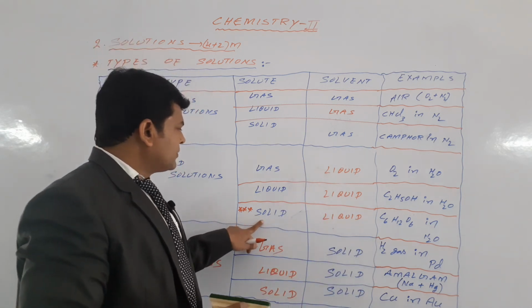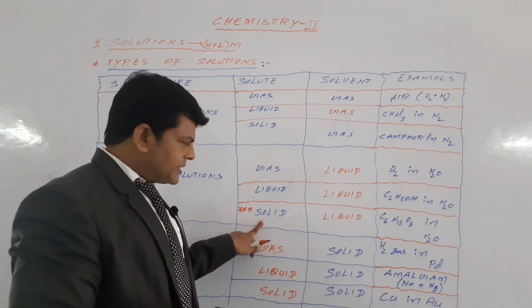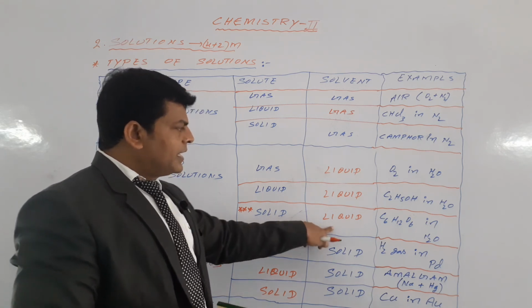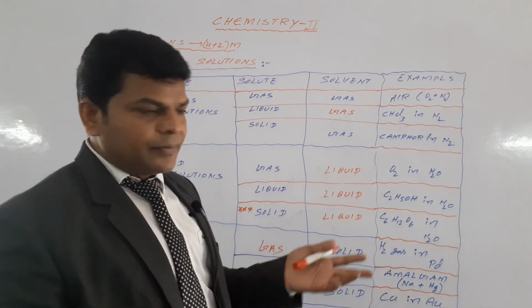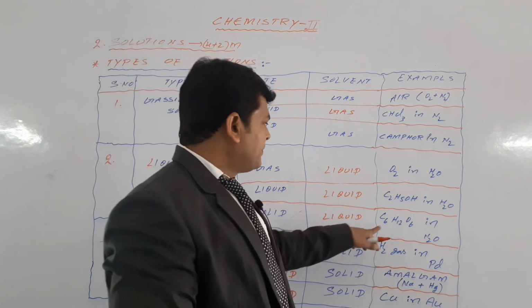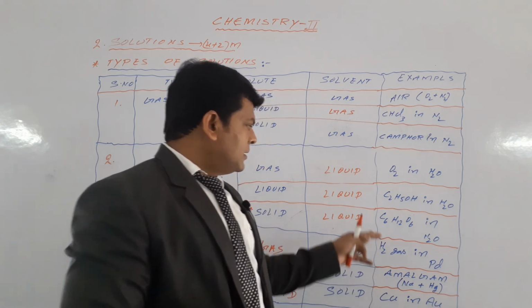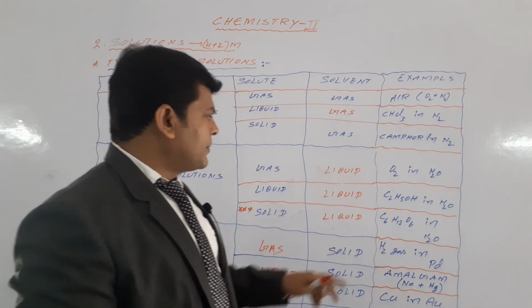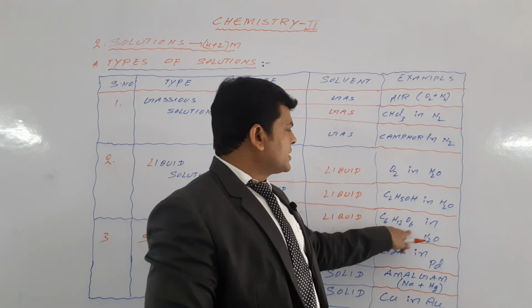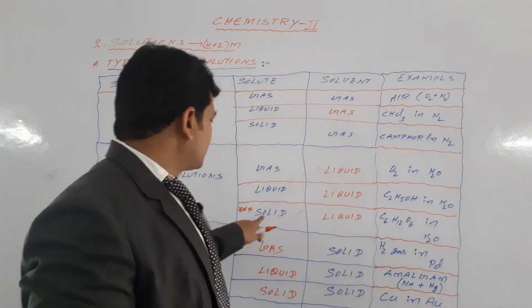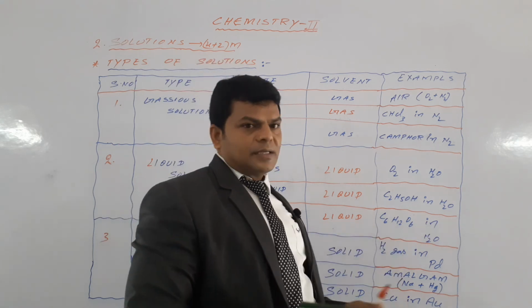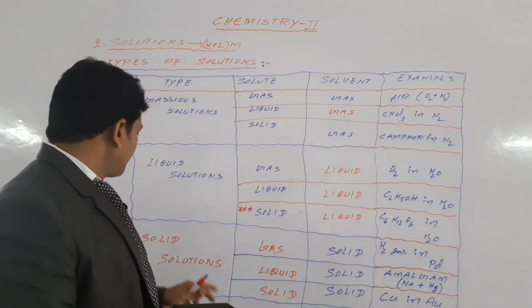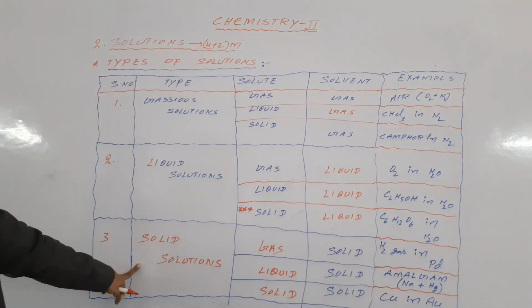So one more important solution we are going to discuss in this chapter is solid in liquid. Solid means we may take any solid, sugar, salt, glucose, whatever it may be. Glucose, C6H12O6, in water. Here C6H12O6 is the solid, which is the solute. Water is the solvent.